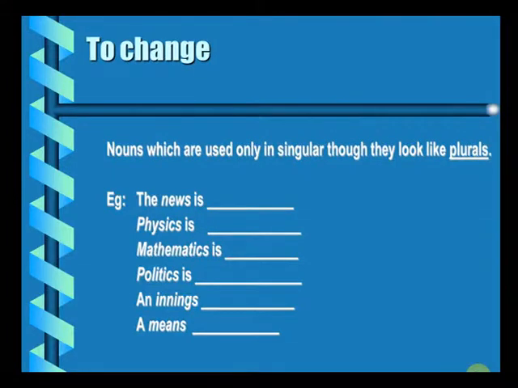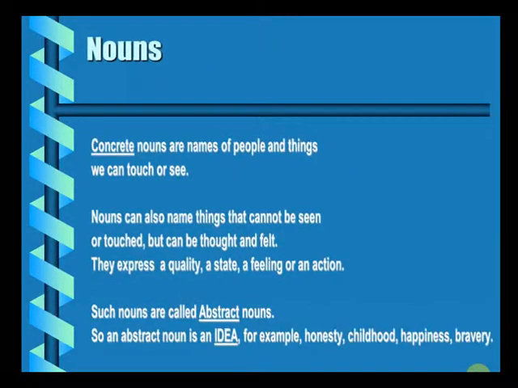Now again, continuing further with a few more types of nouns. Concrete nouns. So a concrete noun is the name of a person or a thing which can be seen or which can be touched. In other words, you can also call them tangible nouns. Tangible is touchable. A noun which can be seen, anything, place, person, which can be seen, which can be touched, is a concrete noun or a tangible noun.